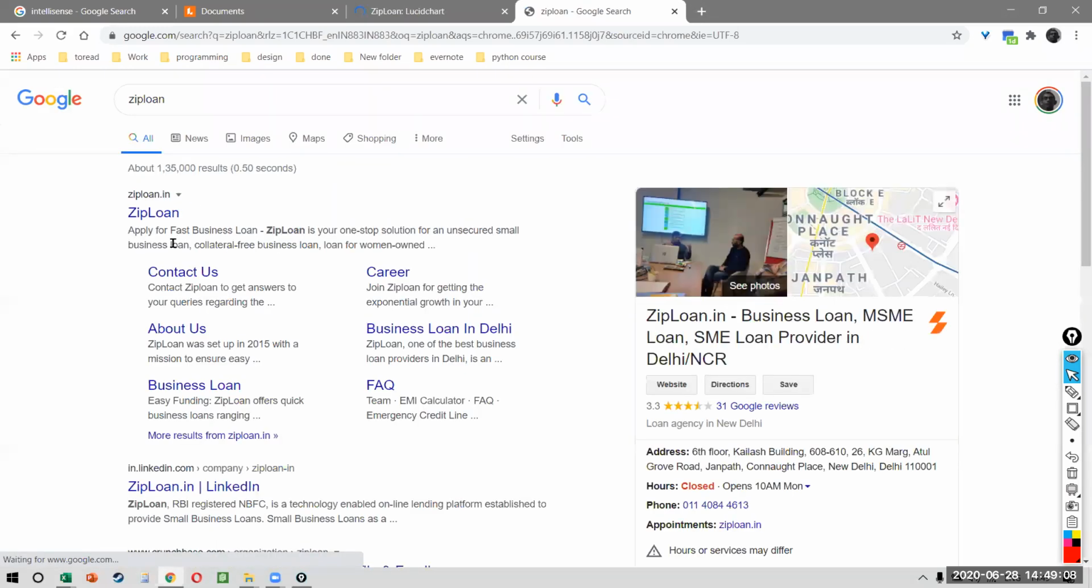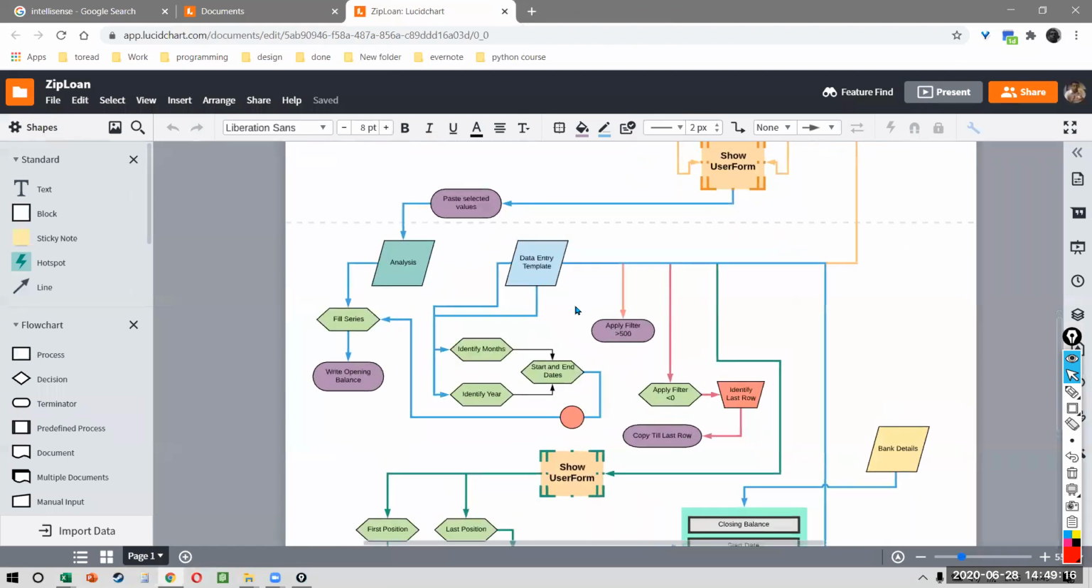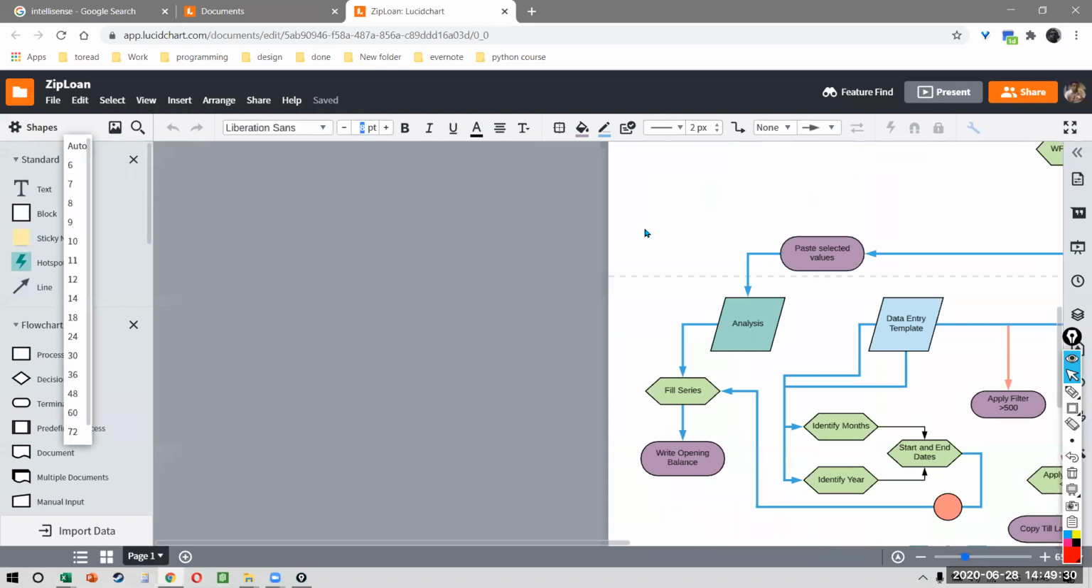There's a fintech company called Ziploan. It's a non-secured loan provider to small businesses. So I was doing a project for them. This is a couple of years back when they were starting. This is just how this was done on Visual Basic, but the architecture remains the same on Power Query also. Why I'm showing you this, to tell you that this is what I do when I'm working on a project.